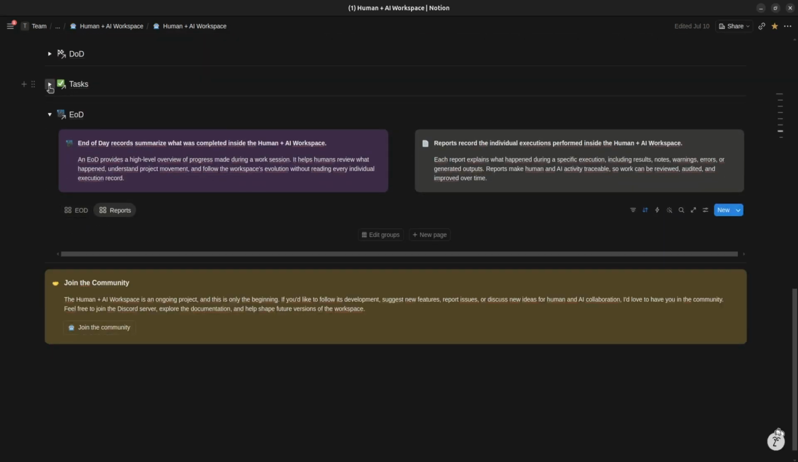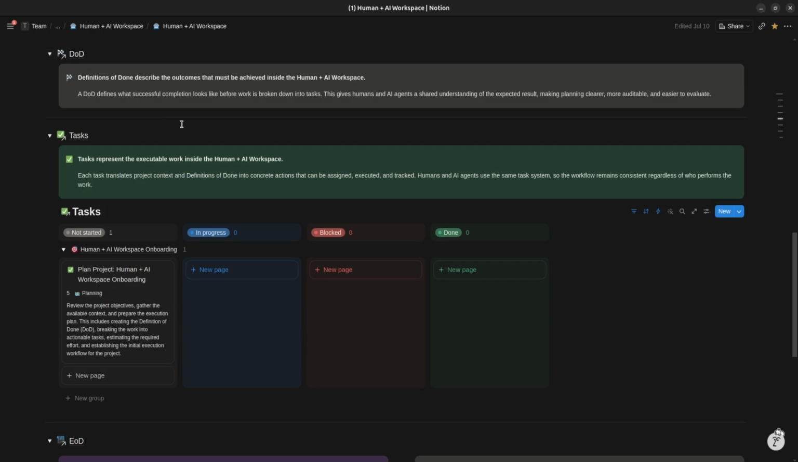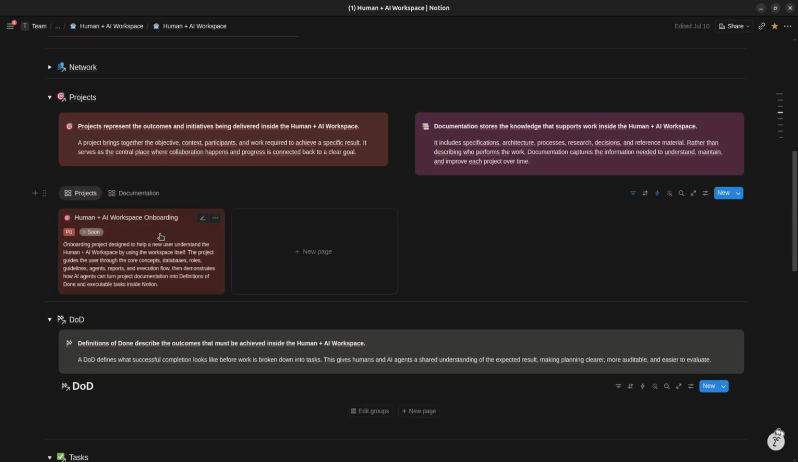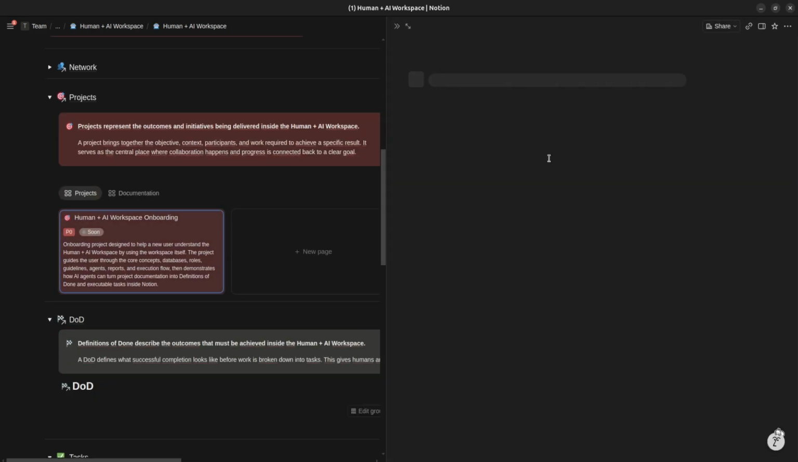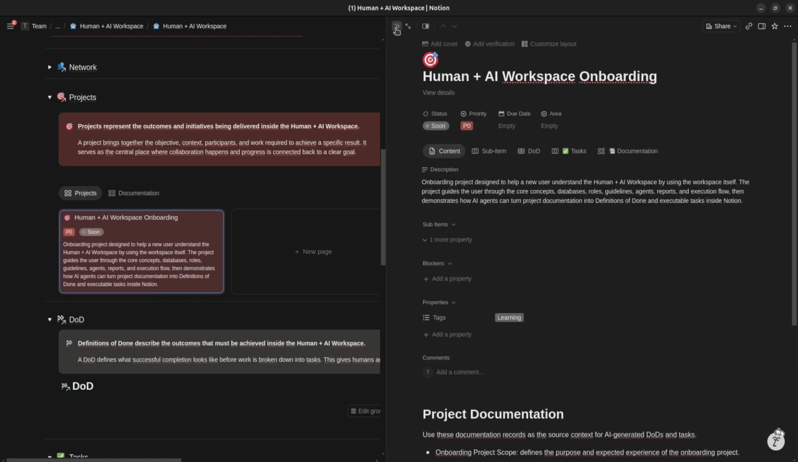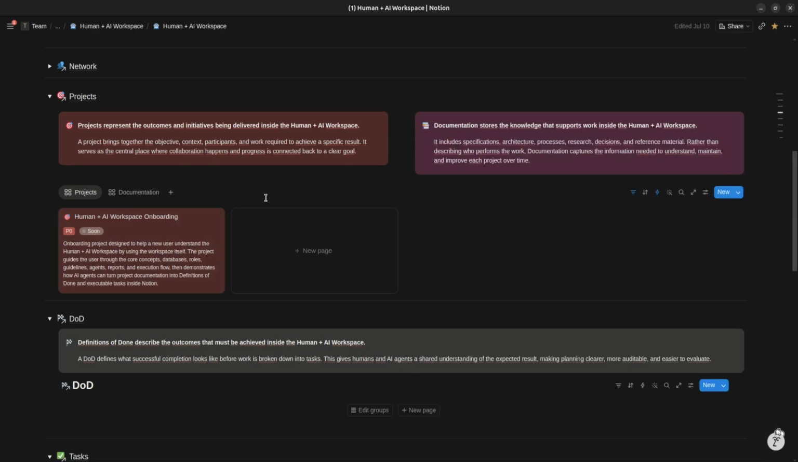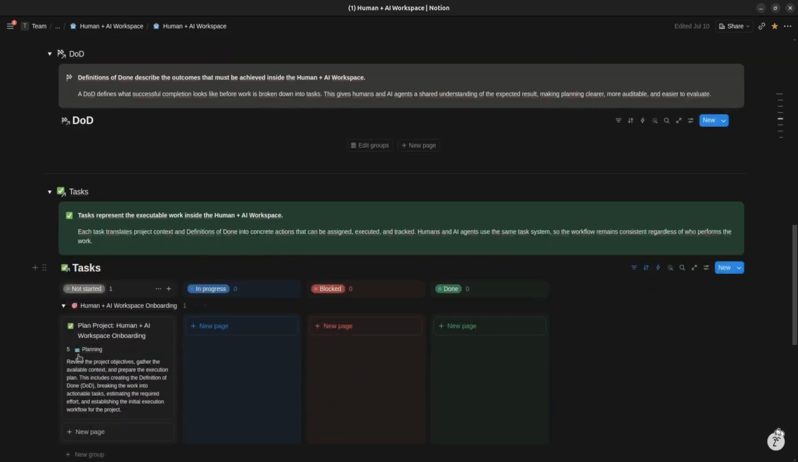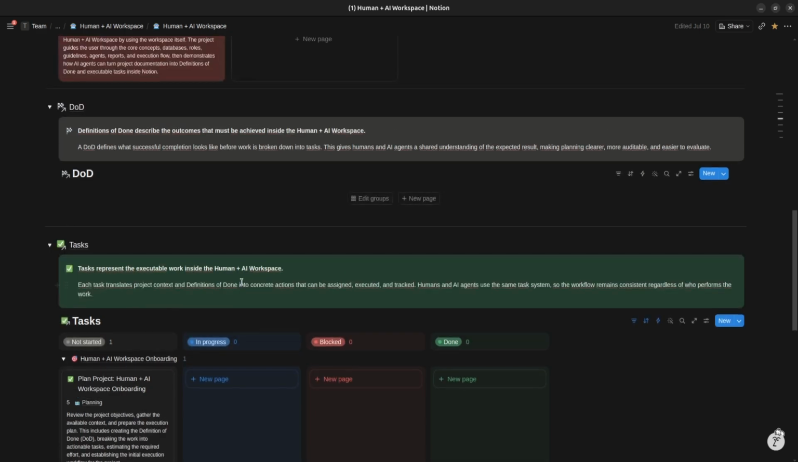For this demonstration, I have a project that already contains its main documentation and scope. However, the project has not been planned yet. It still needs a definition of done and a complete set of tasks before execution can begin. To create that plan, I will assign the work to the planning group.